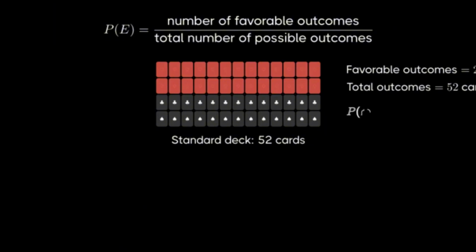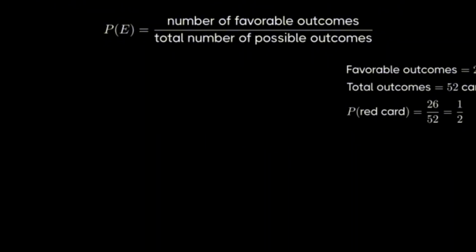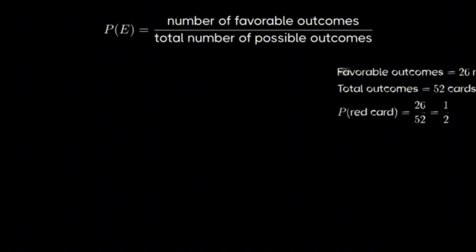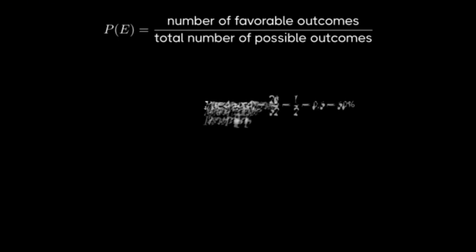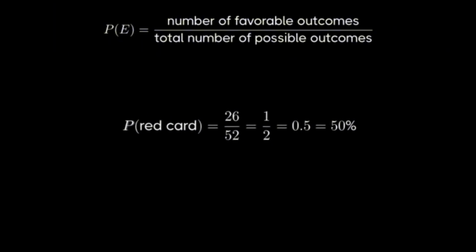Now we can apply our probability formula. The probability of drawing a red card equals the number of favorable outcomes, 26, divided by the total number of outcomes, 52. Simplifying this fraction, we get 26 divided by 52 equals 1 divided by 2. Let's simplify our visualization to focus on the final probability. The probability of drawing a red card from a standard deck is exactly 1/2, which means there's a 50% chance of drawing a red card. This makes intuitive sense because exactly half of all the cards in the deck are red.